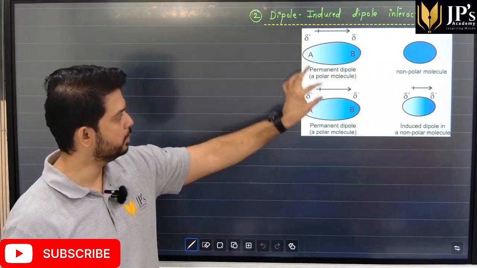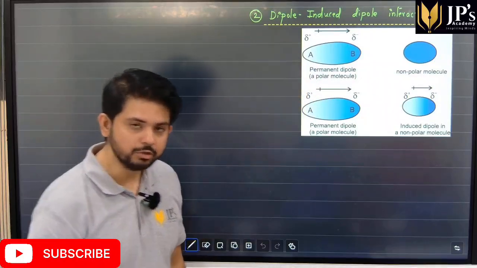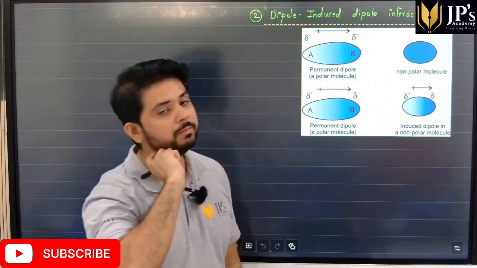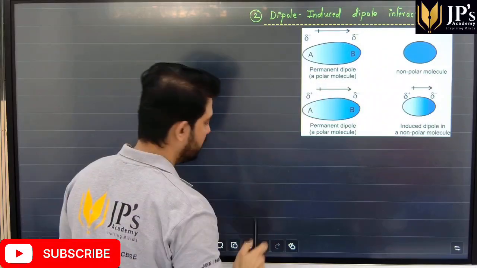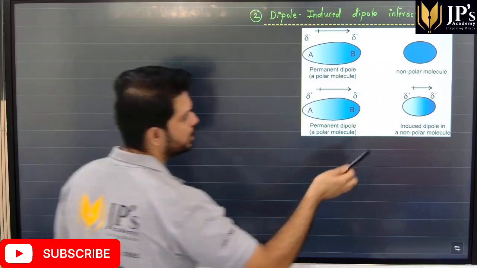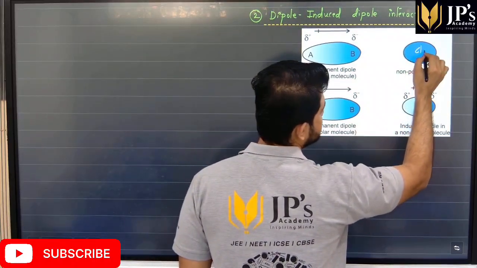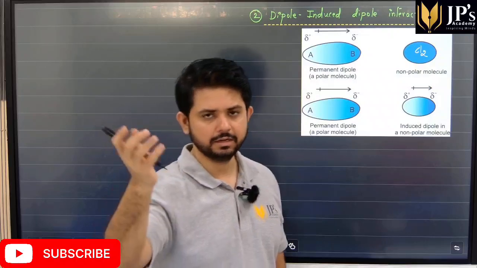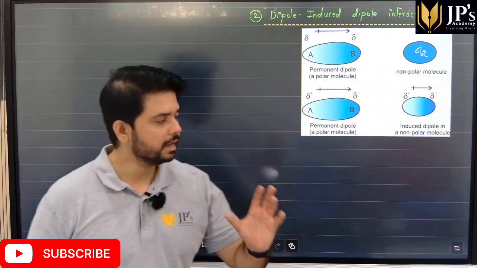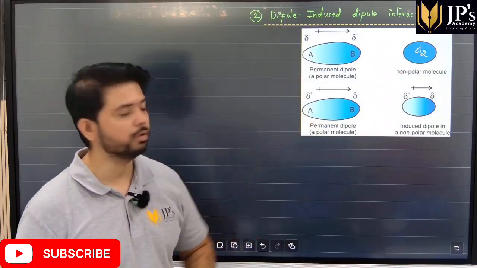So you have a polar molecule, a permanent dipole. Now, let's say a non-polar molecule comes in close proximity of a polar molecule. When I say non-polar molecule, I mean something like Cl2, H2, N2 or a noble gas, which comes in close proximity to a polar molecule.